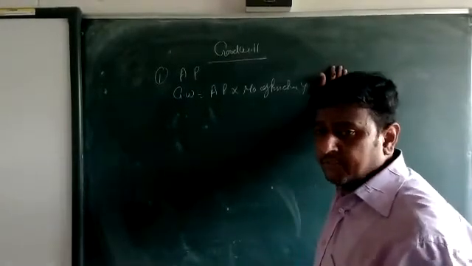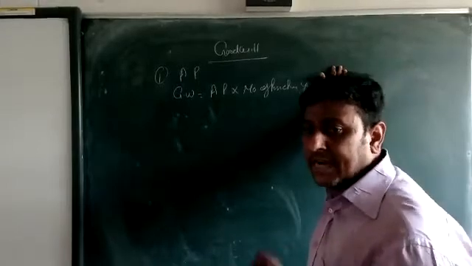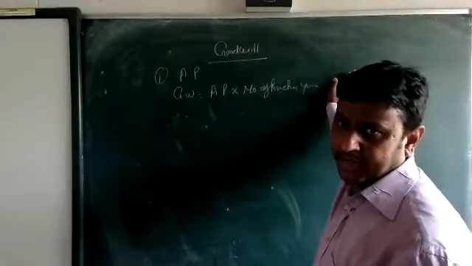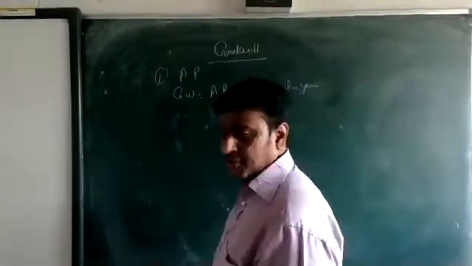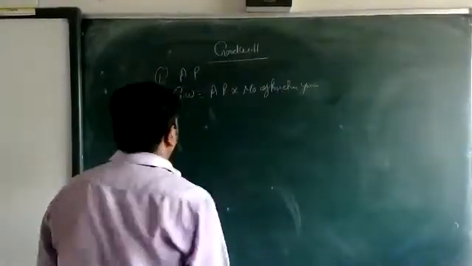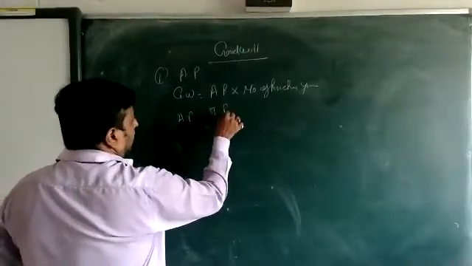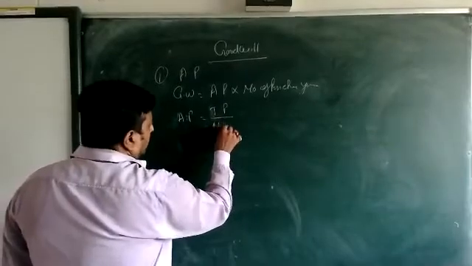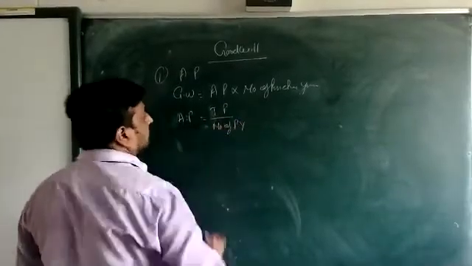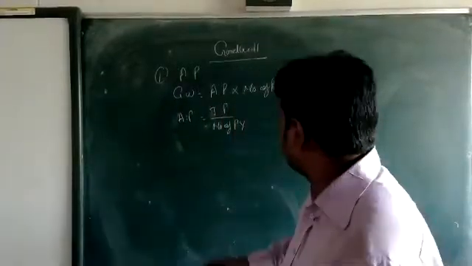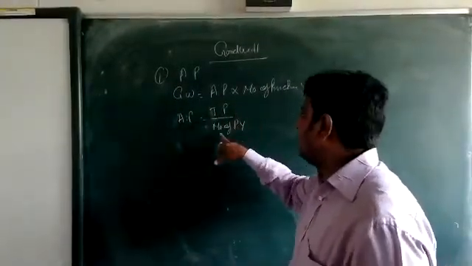It's given in the question, beta, in terms of times or years. Now the question is how to calculate the average profit. I think you know. Average profit is equal to total profit upon number of profit years, beta. Okay, beta? Total profit upon number of profit years.